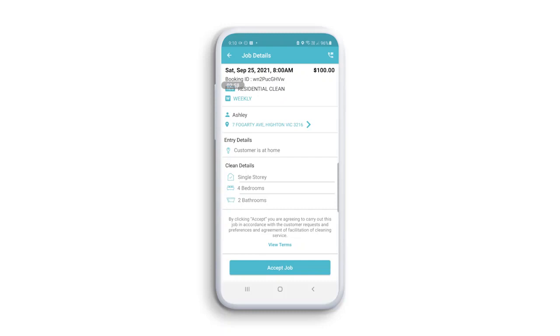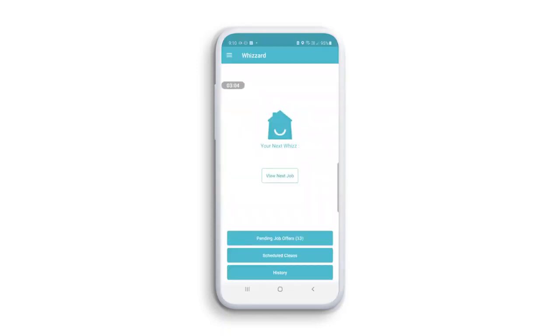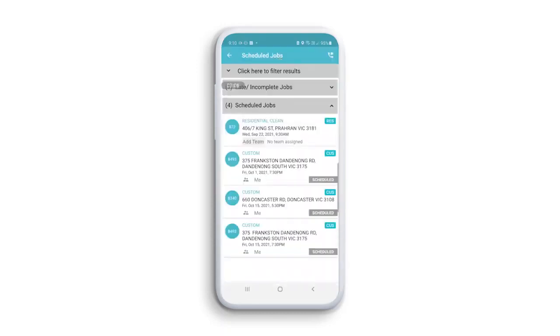Now, let's look at the scheduled jobs that have been assigned to you. The scheduled jobs section is where you can see all the jobs you've accepted on the Whizz platform. Select the scheduled jobs button to browse these jobs. Click into a job to see the details and assign team members, which we'll cover off now.